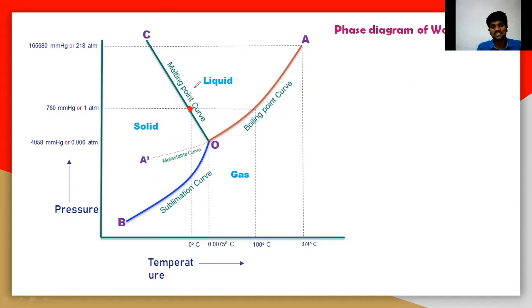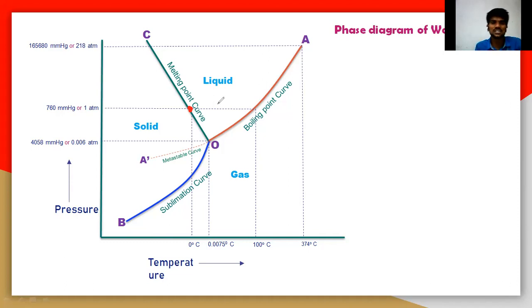You cannot directly say that the melting point is nothing but the point at which the melting will start, the freezing point is the point at which the freezing will start, the boiling point is the point at which the boiling will start. You cannot say directly like that. So the point at which the boiling will start, at what pressure? At the atmospheric pressure, at 1 atmospheric pressure. That is very important here.